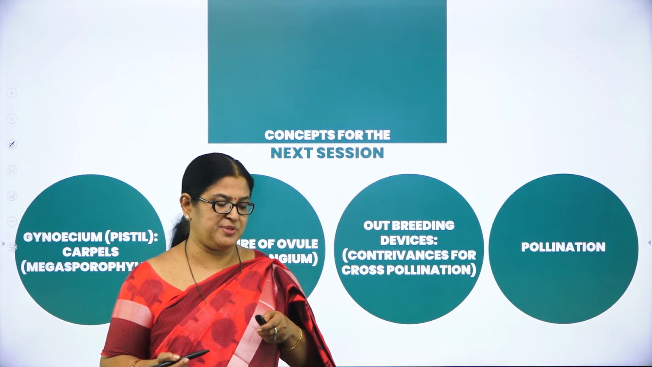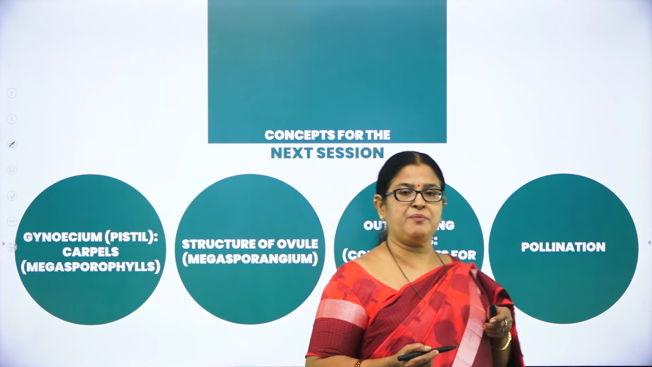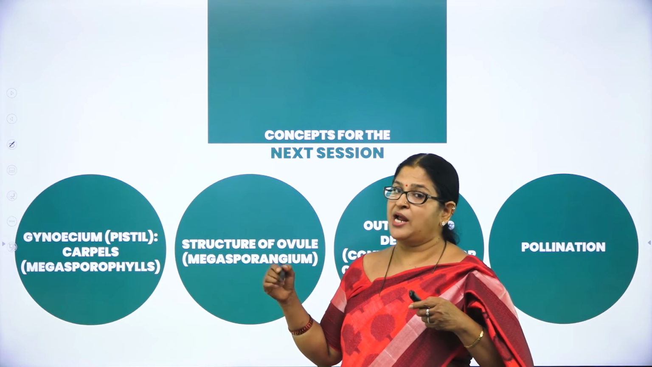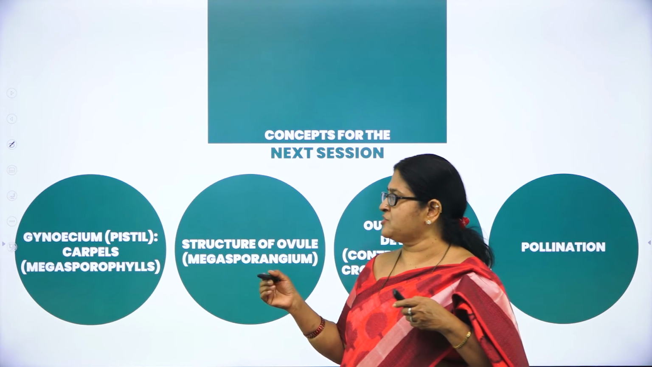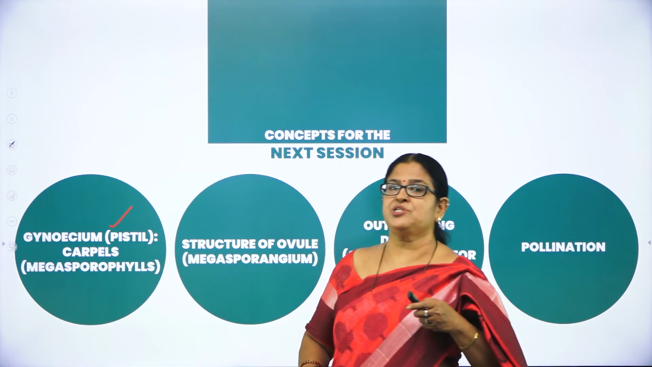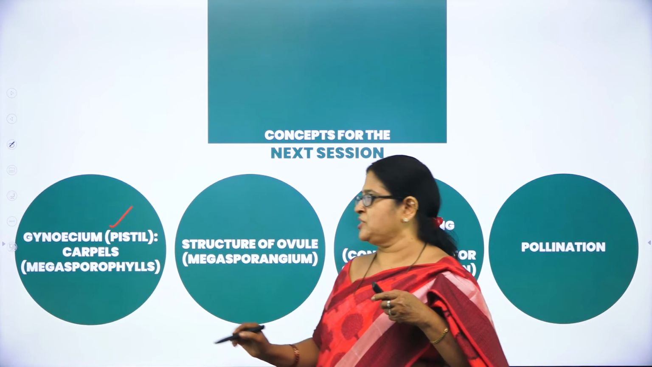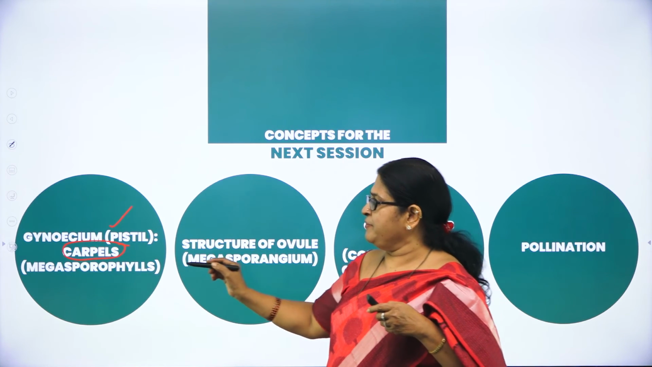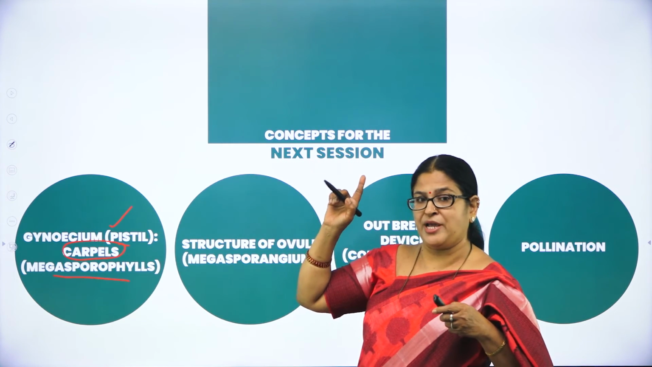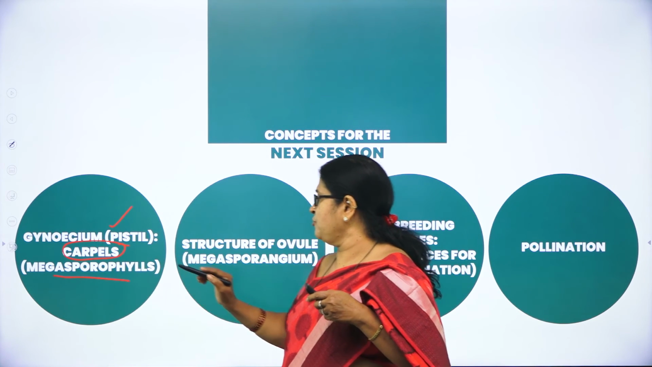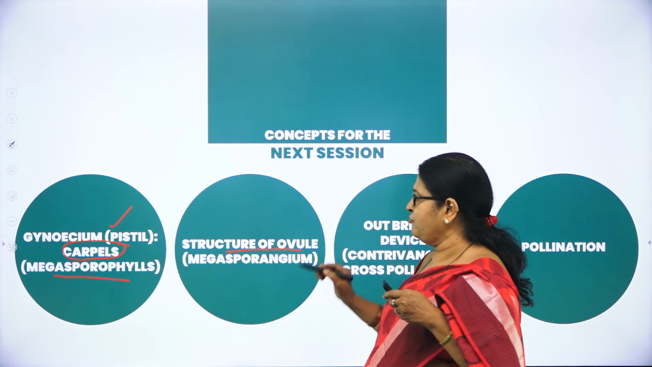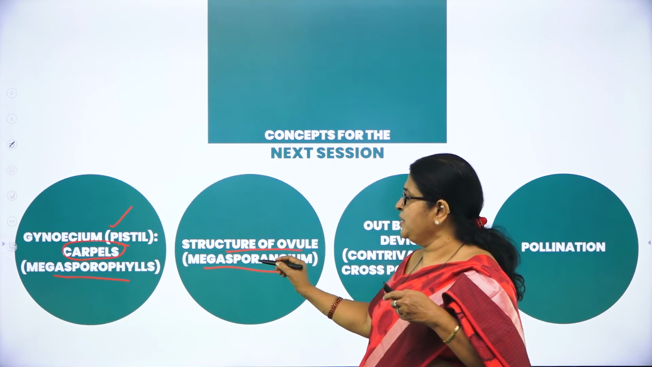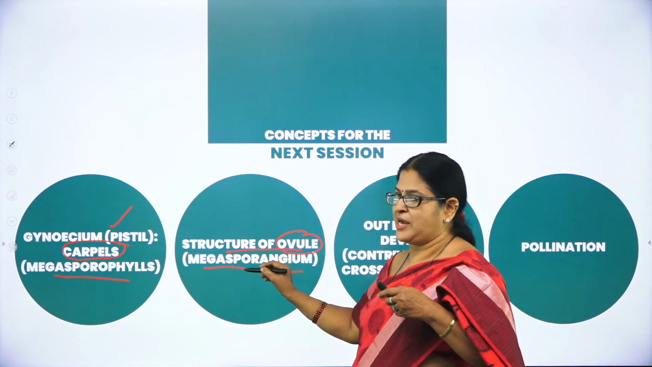In continuation of the same chapter called sexual reproduction in flowering plants, what are we going to study in the coming sessions? So far in today's session, we studied about the androecium. As you know, the androecium is a male reproductive structure. Now we are going to study the gynoecium, which is nothing but a female reproductive structure, and the units of the gynoecium are called carpels. Hope you remember the homology there. It is also called what? Megasporophyll. There it is called microsporophyll. Here it is called megasporophyll. Then you will be studying the structure of the ovule, which is called the megasporangium. There it is called the microsporangium. Male is called microsporangium, female, that is the ovule, is called megasporangium.